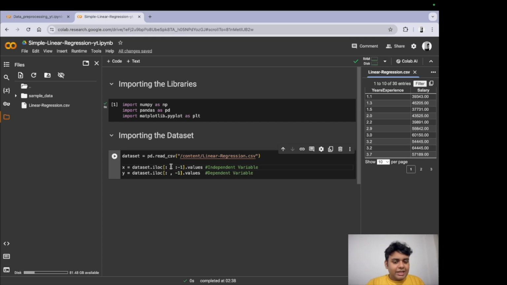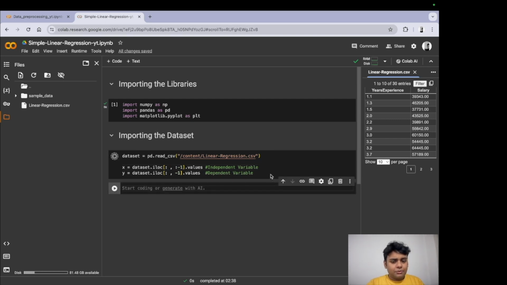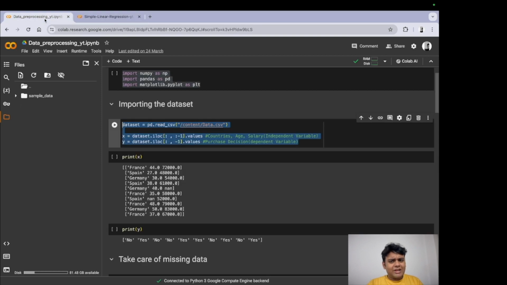So now we have that, and I hope you understand what this means. So I'm not going to explain it again because we have done that in the previous video. So I'm just going to run this, and this will be valid for almost everything because the dependent variable is almost the last column in every data set. So this is valid for everything.